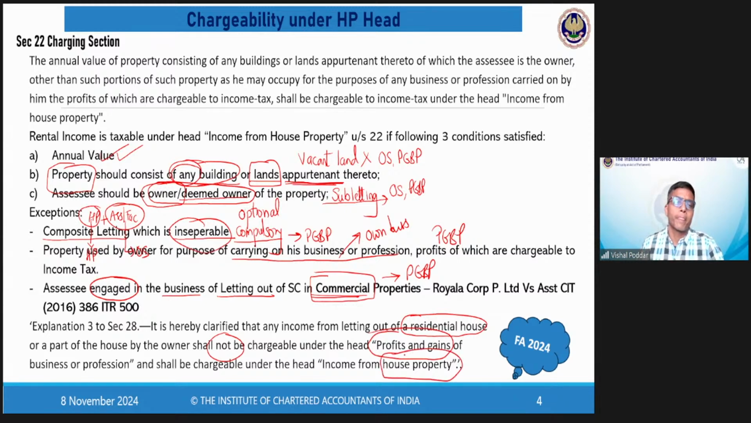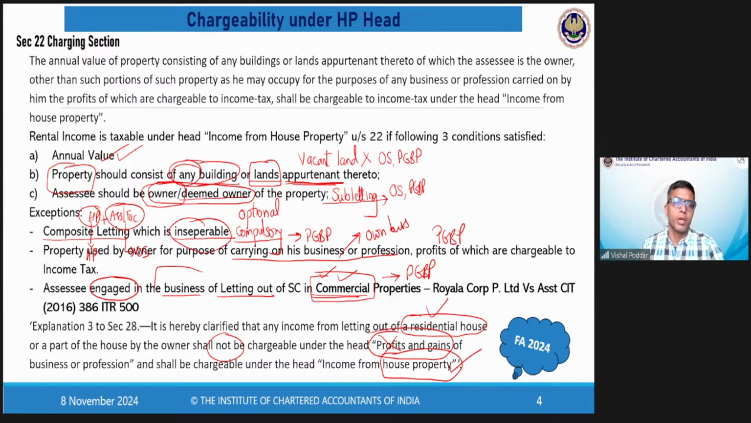So now the rent of a residential house, where giving it on rent is your business, is not going to be covered under the head business, but will be covered under the head house property. So now the differentiating factor is the nature of the property.